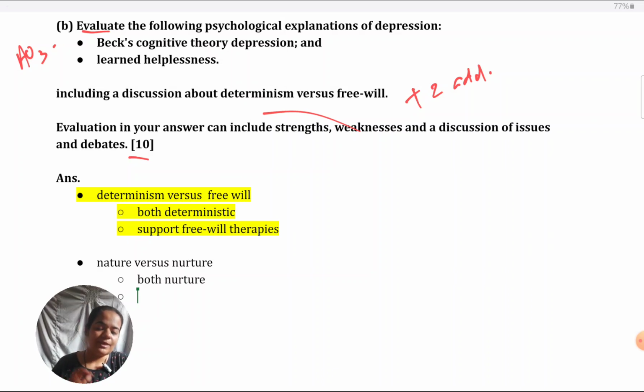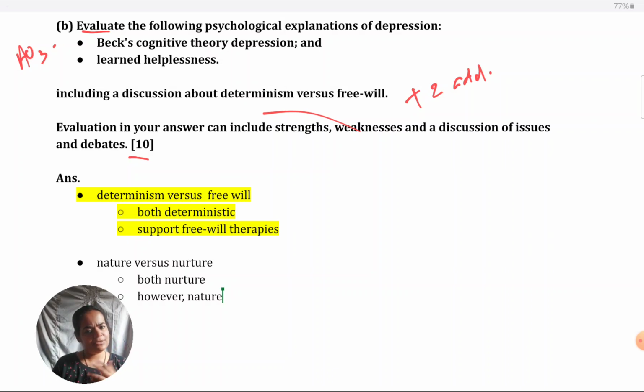For a counterpoint, you can say that, however, there might be some nature element also, in the sense that there have been countless examples of people who have been in helpless situations. Abuse is common, confining people, trapping people, especially when they're children, is common. It's not unheard of. But not everyone learns to be helpless. So maybe there's an element of biology or preparedness to become helpless. Some predisposition is there, probably some genetic factor which makes one vulnerable. That is there, which is not accounted for in the explanation.